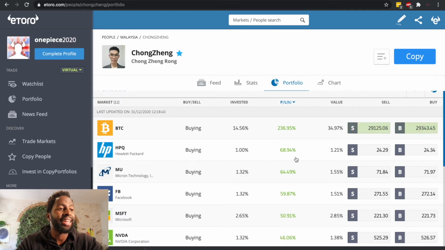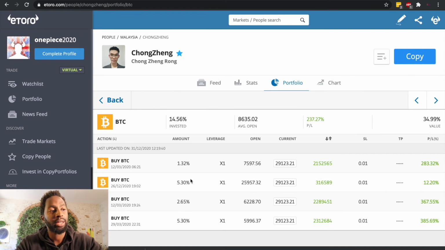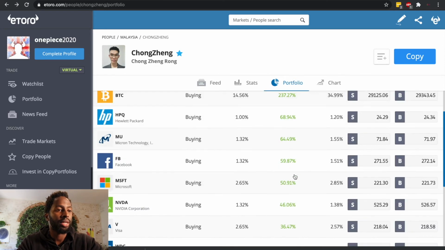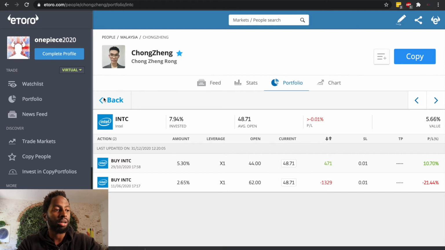Now, if you click here, you can also see when exactly he opened his trade. In this case, he opened his trade in March, when Bitcoin was around $7,600, which made him a lot of money. Then he opened another one a few days ago at $25,000. You can also see the leverage here. This will give you a really nice understanding of what's happening. From what I can see, he doesn't open leverage on stock.